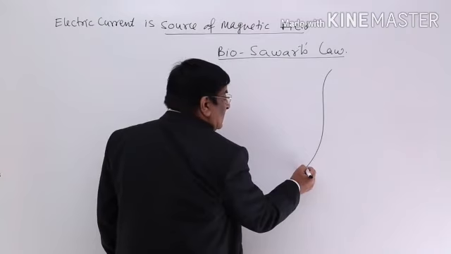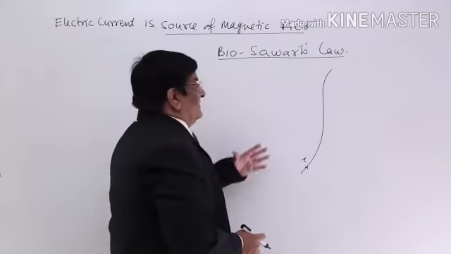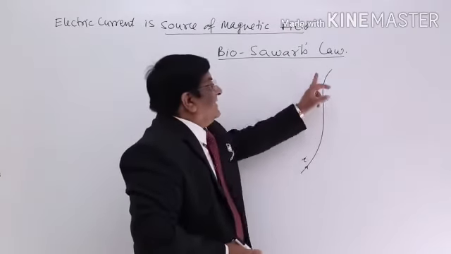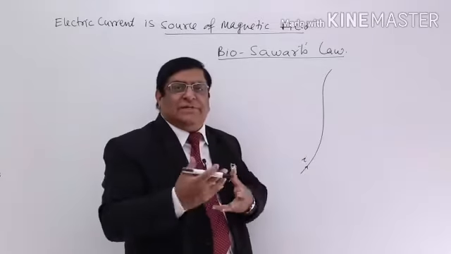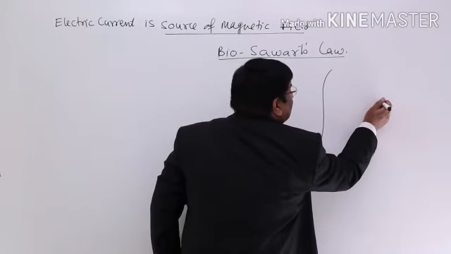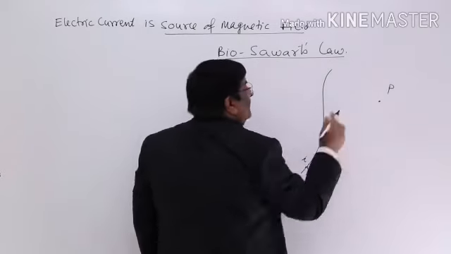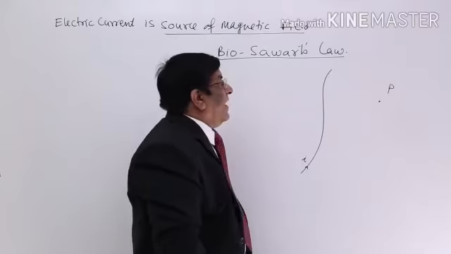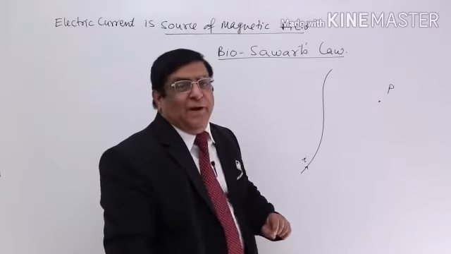In this conductor current I is flowing. This is part of a conductor and current I is flowing here. If there is a current, there will be certain magnetic field. So there is one point P here and there is a magnetic field created here. How much will be this magnetic field? For that he made a law.